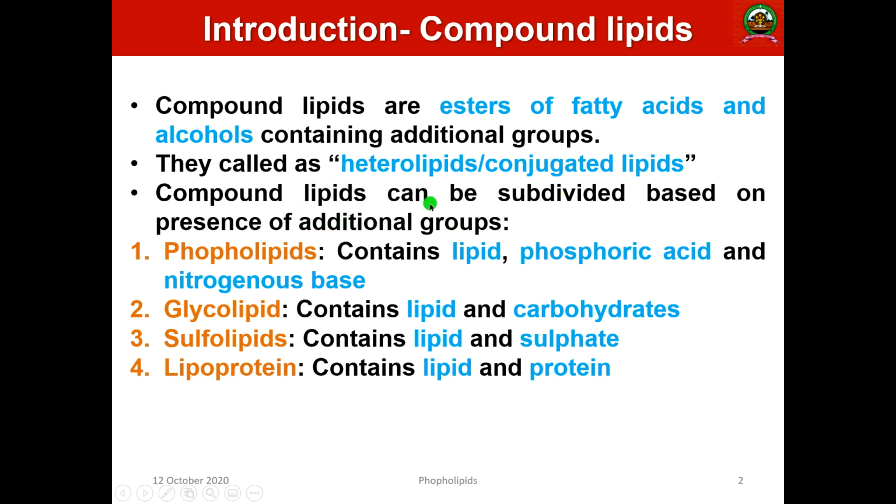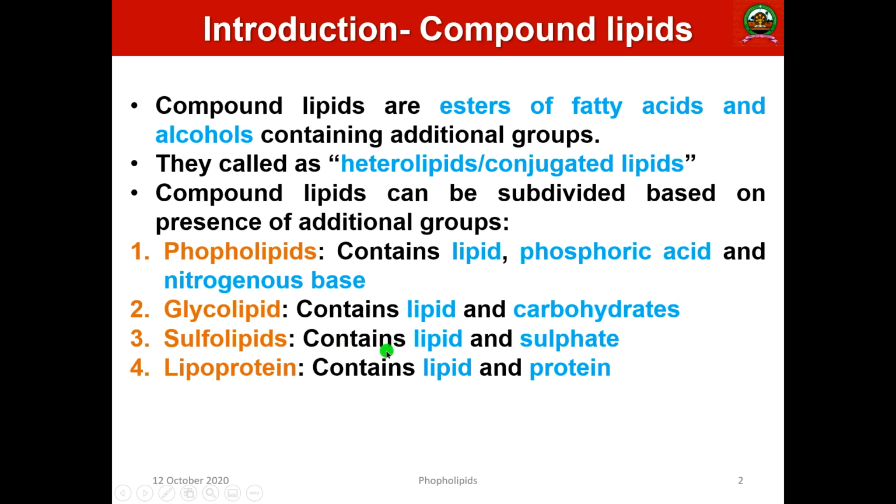The major types of compound lipids are phospholipids, glycolipids, sulfolipids and lipoproteins. Phospholipids mainly consist of lipid, phosphoric acid and a nitrogenous base. Glycolipids consist of lipids and a carbohydrate, which is a molecular conjugate.